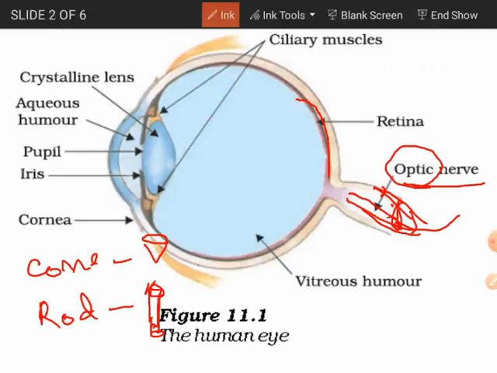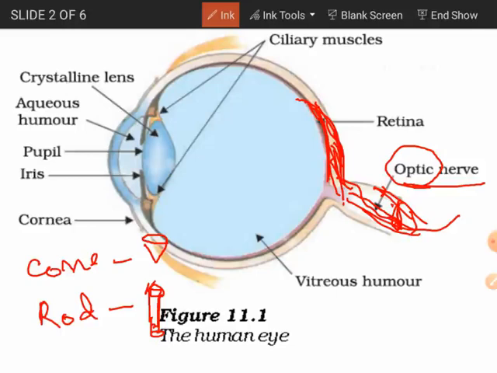Okay, so the signals coming out from this retina, how will they be seen? There are a large number of small nerves present on the eye, and those small nerves will carry the signal from the retinal cells onto the optic nerve, and it will pass through to the brain through this optic nerve only.